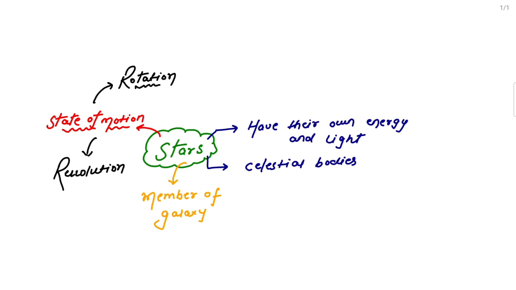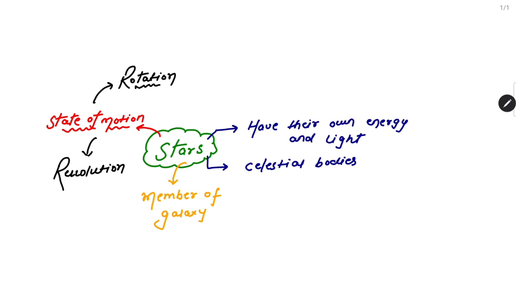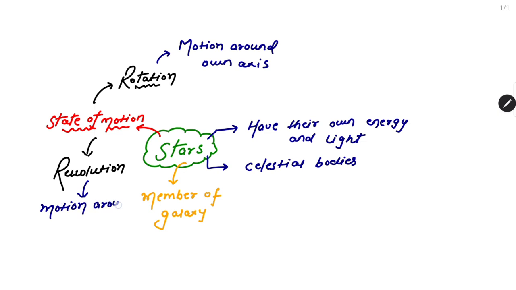Now there is one question: what is rotation, and why do stars rotate? Rotation means motion around its own axis. If I am doing motion about my own axis, then that motion is known as rotation. Now if somebody asks you about revolution, what will you write? Motion around the center, like the earth revolves around the sun.